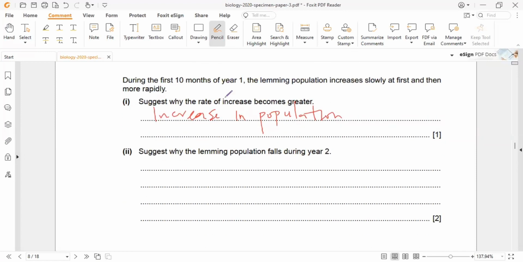Remember, we're not only going to answer this question, we'll also examine how to structure these answers for efficient marking. This is a question of 2 marks. Obviously, we're going to have 2 different point answers. The first being, the population of lemming probably decreased due to what? Increasing population of the snowy owls.